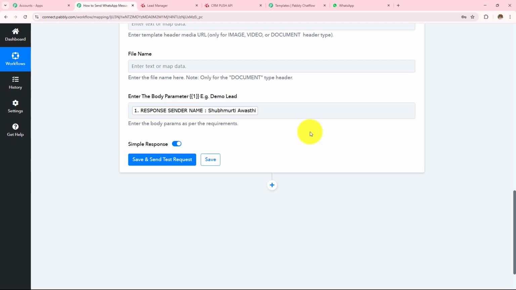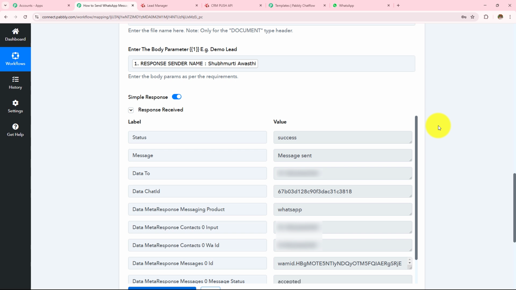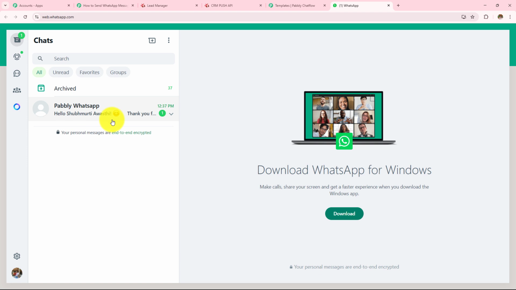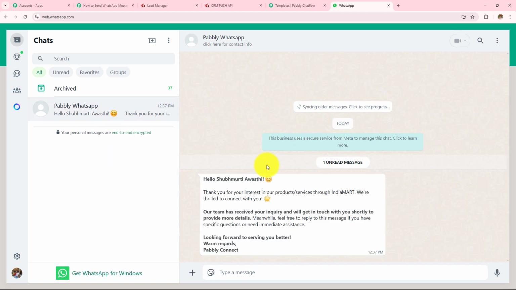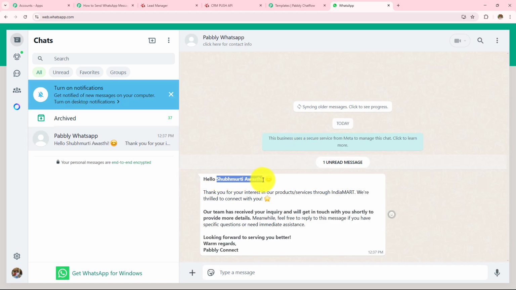Now after entering all the details, I'm simply going to click on save and send test request. And here I can see that I have received the response, and this response is a positive one. The status is success. The message is that the message is sent to my number. And now I'm going to open my WhatsApp Web and check whether I have received the message there or not. So this is my WhatsApp account, and over here I can see that I have received the message. Let's open this, and over here you can see that the custom variable has been changed with my name.